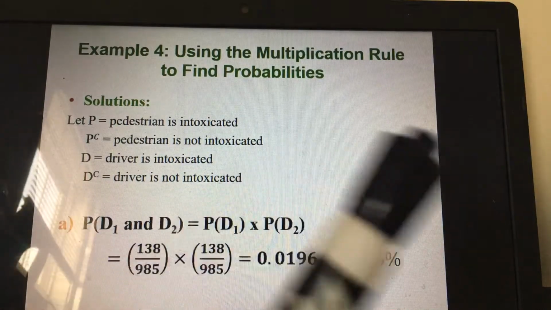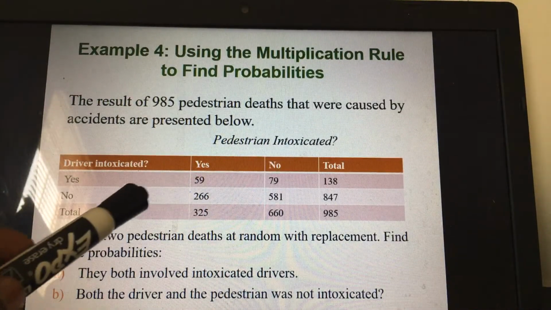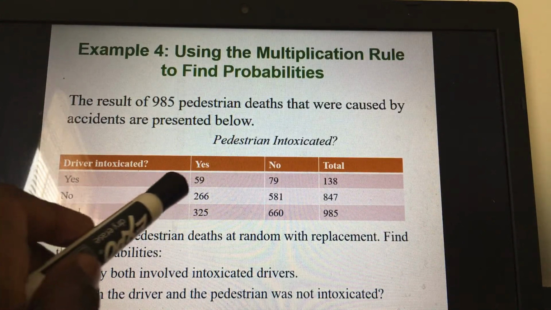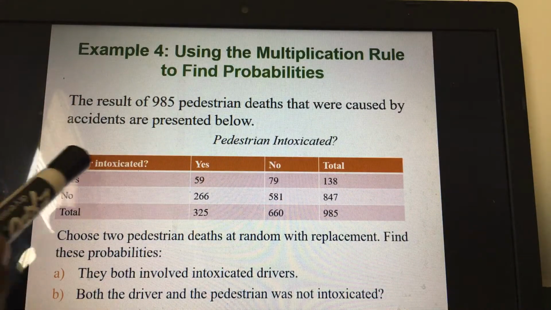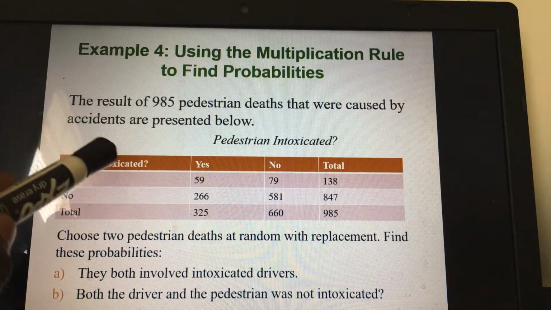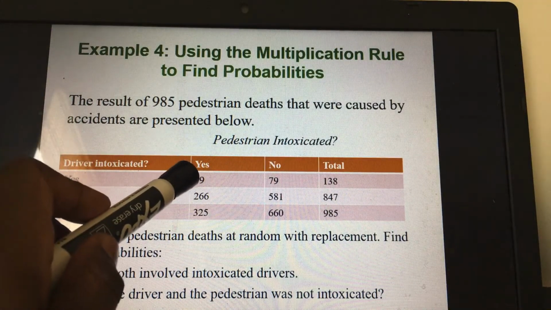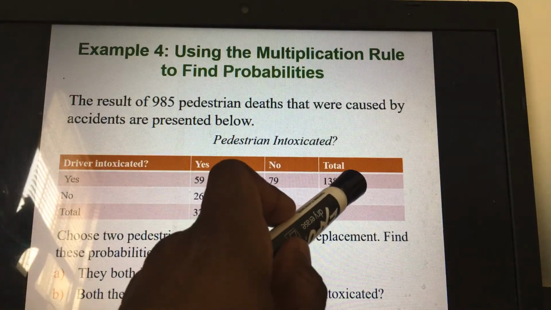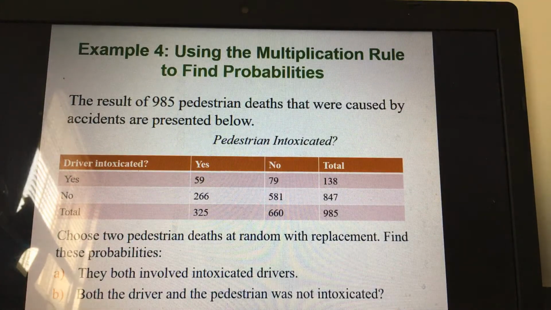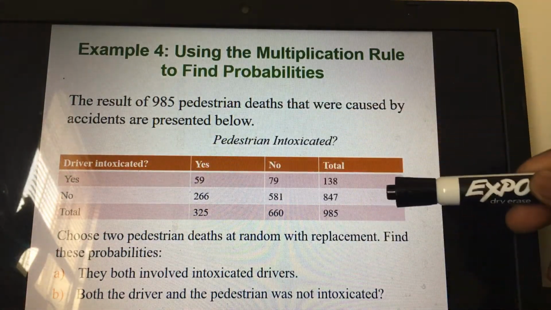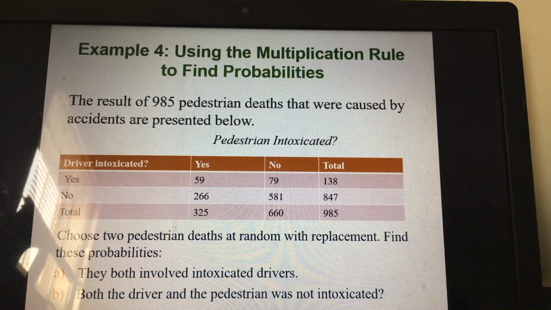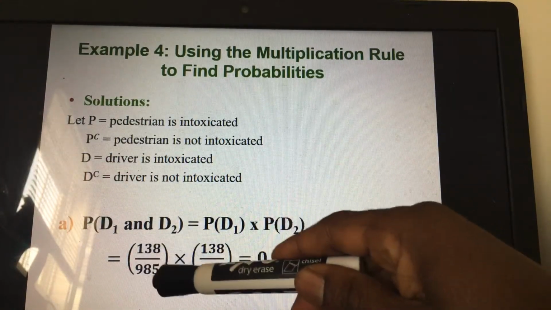intoxicated driver, we go to the table. How many of the drivers are intoxicated? Look here, this section is for intoxicated and non-intoxicated drivers. So you see driver intoxicated, we have 59 and 78, which is 138 total, out of a total of how many deaths? 985. So the total for all the intoxicated drivers is 138 out of a total of 985 deaths. That's how we got it right here, 138 over 985.